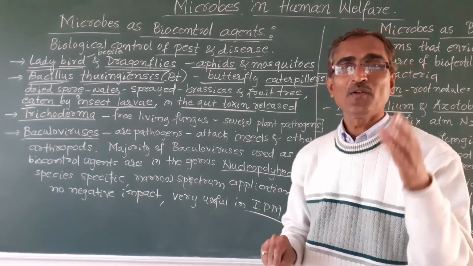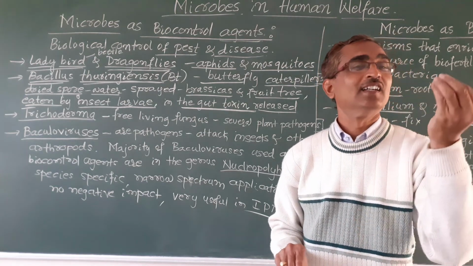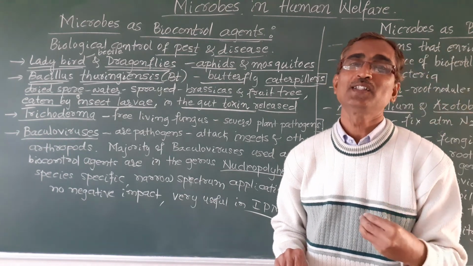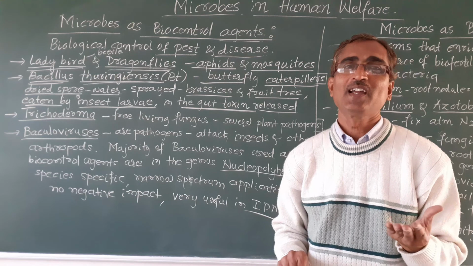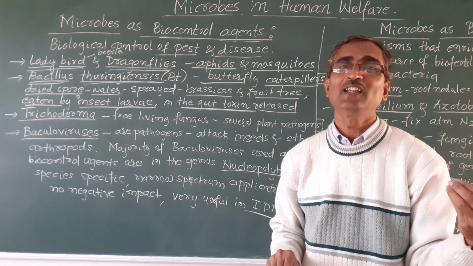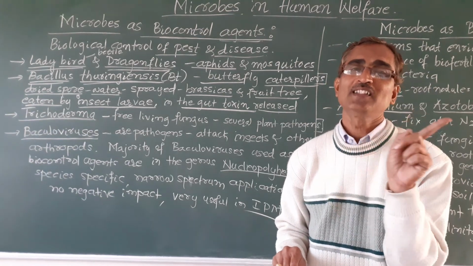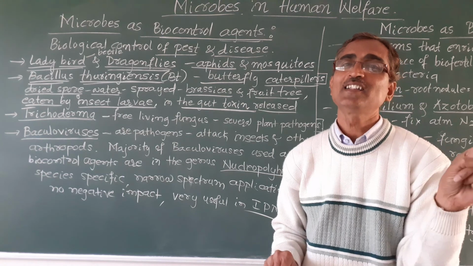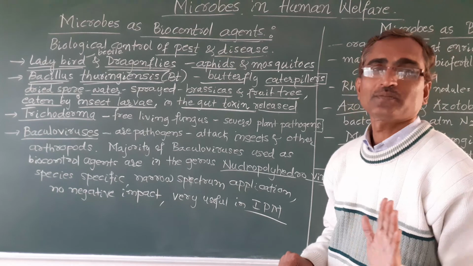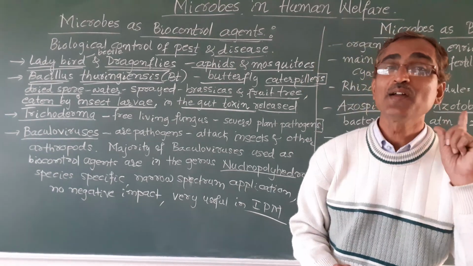You are quite aware of BT cotton and all that. Due to biotechnology, the Bacillus thuringiensis gene is introduced into the plant itself. In such plants, like BT cotton, when the pest comes and eats the leaf, the Bacillus thuringiensis toxin enters its gut, and that pest is killed. So that is how the control of pests takes place through Bacillus thuringiensis, that is BT.